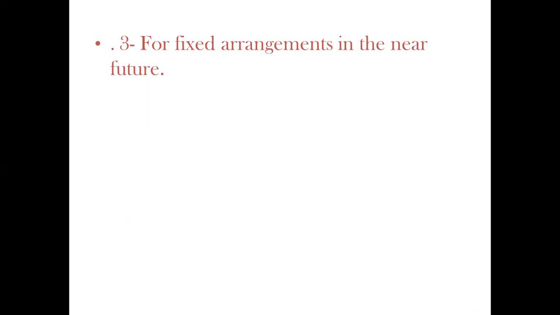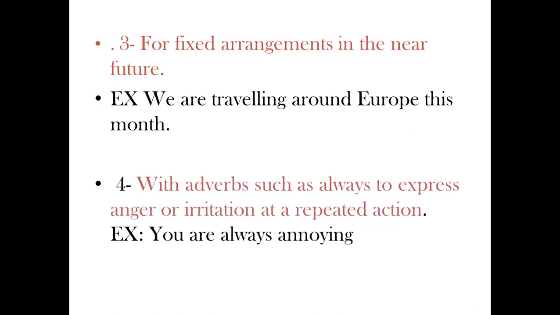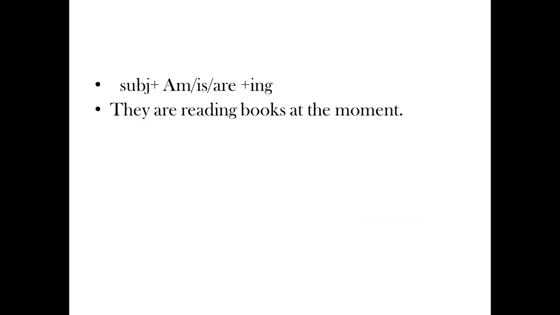Number three, for fixed arrangements in the near future. If I have something and I arrange it to do it, so I use the present continuous to talk about it. For example, we are traveling around here this month. Number four, we use it with adverbs such as always, to express anger or irritation at the repeated action. You are always annoying.